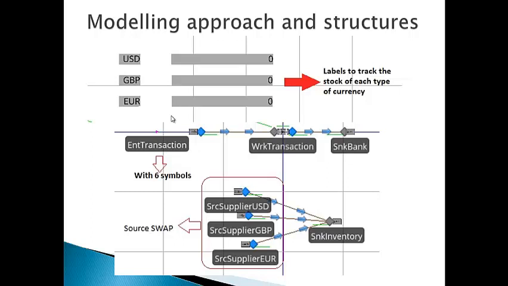Modeling approach and structure. We use levels to track the stock of each type of currency. In the model, we use a model entity with 6 symbols for each type of transaction. Also, we create a source connected by a time path to the workstation, and this one connected by another time path to the sink. Besides, we create 3 sources connected by 3 time paths to one sink to model the counterparty swap.